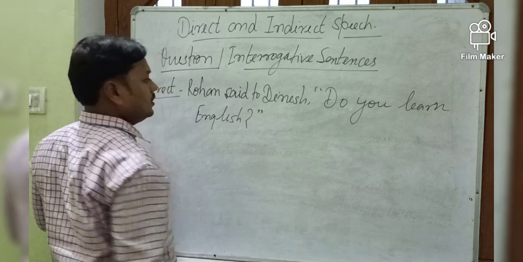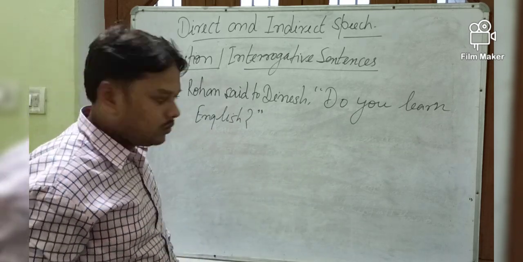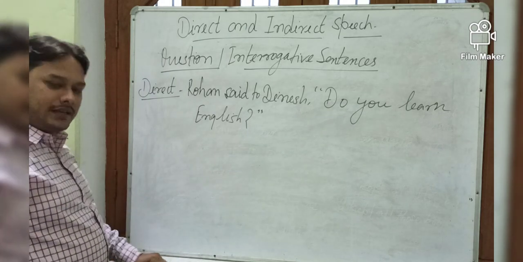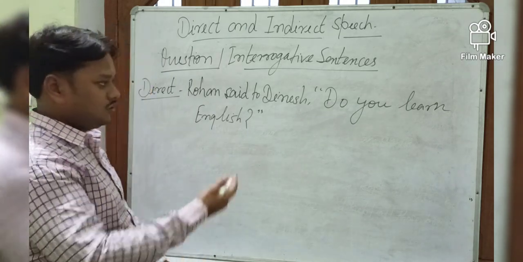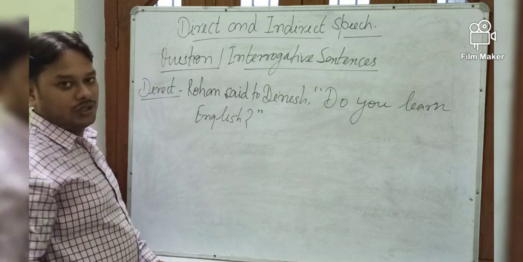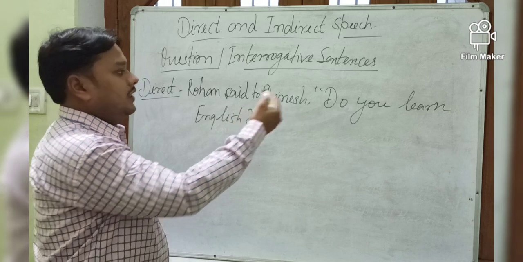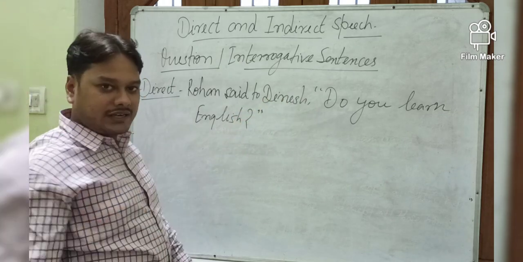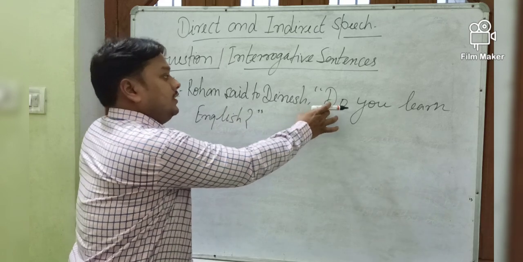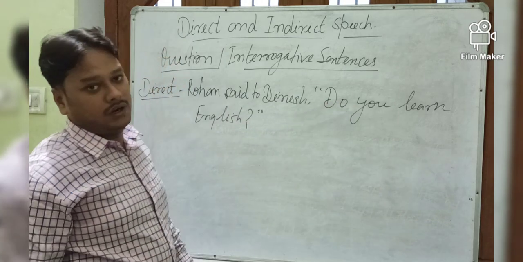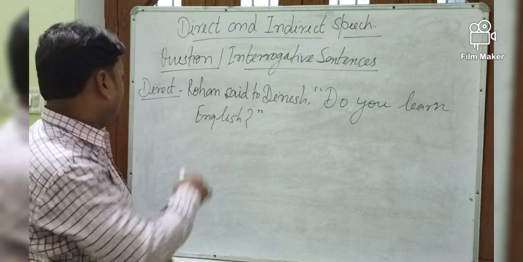So the answer will be either yes or no. Dinesh can answer yes, I learn English. Dinesh can answer no, I don't learn English. So that is called a yes no type question. There is a different rule for how we change a yes no type question, and then I will tell how to change an interrogative sentence that starts with a WH word, that is what, when, where, like this.